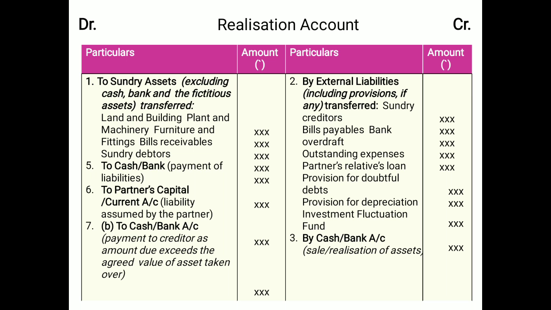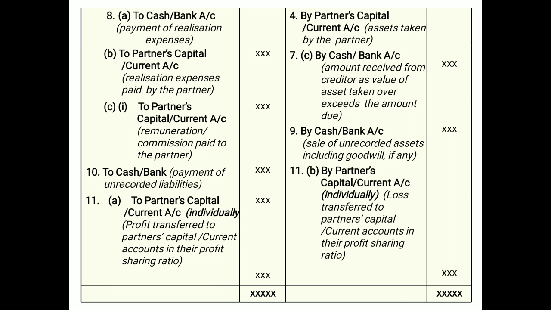And then item number 7 on the right side, you may say again after the fourth, means the amount received from the creditors. Item number 8 means the payment made on the expenses. Item number 9 is related to the unrecorded assets. Item number 10, how to record the unrecorded liabilities. And the last, on both sides, is 11, that means the settlement of the realization account, the profit and loss transferred to the capital account. This is only the format, and in the next video you will see all the entries, etc.